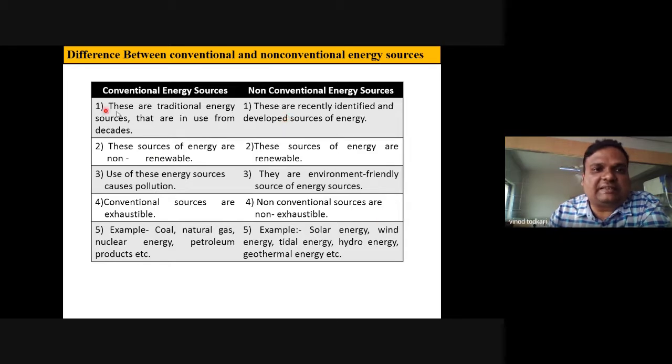Now we have seen the difference between conventional and non-conventional energy sources. These are traditional, these are recently identified. These are non-renewable, these are renewable. Conventional energy sources cause pollution; non-conventional energy sources are eco-friendly. Conventional sources are exhaustible, they are going to vanish one day or the other, but non-conventional ones are not. Examples of conventional are coal, natural gas, nuclear energy, petroleum products. Examples of non-conventional are solar, wind, tidal, hydro energy, and geothermal.